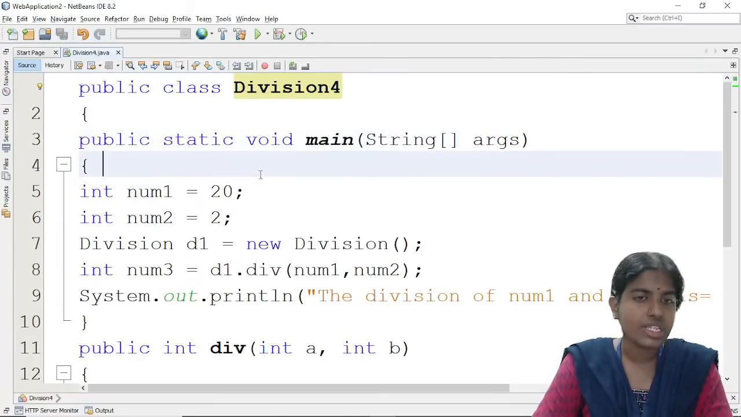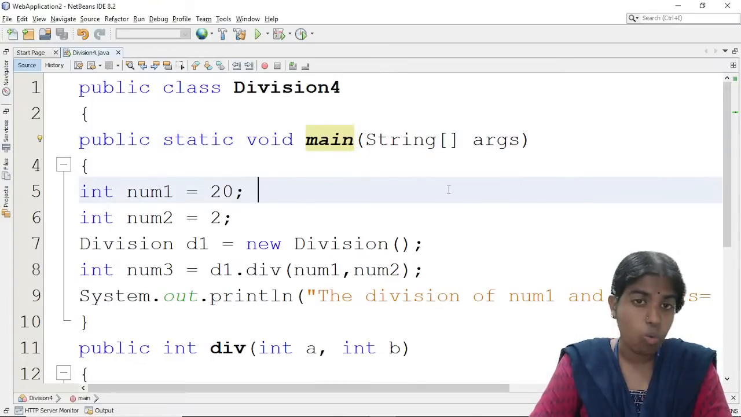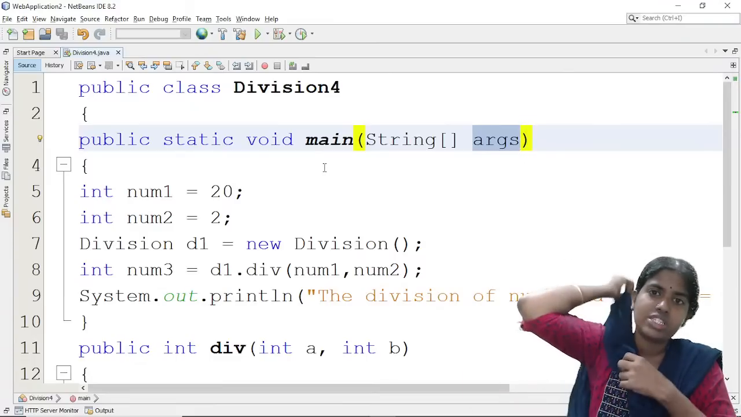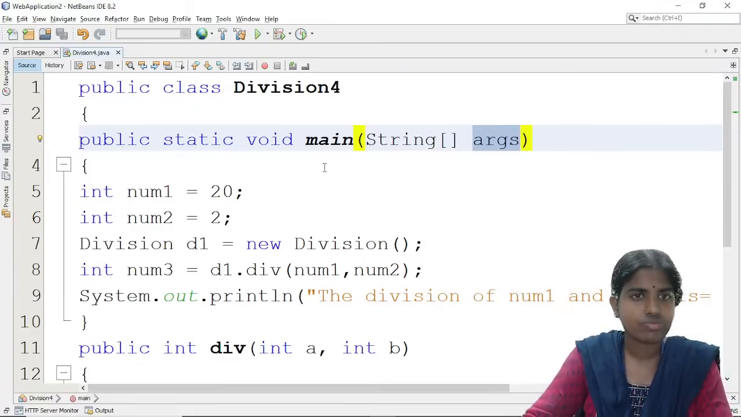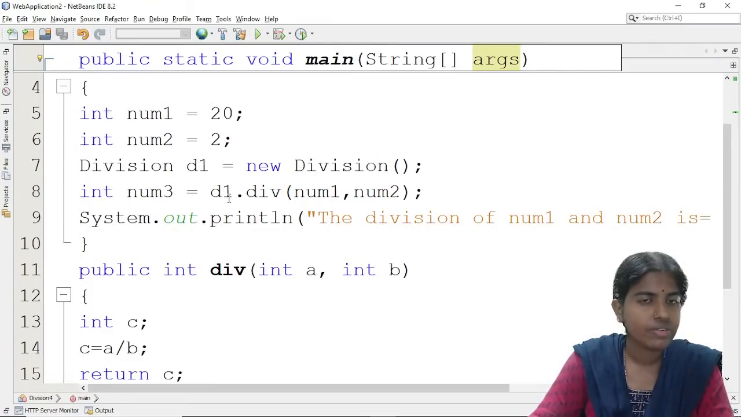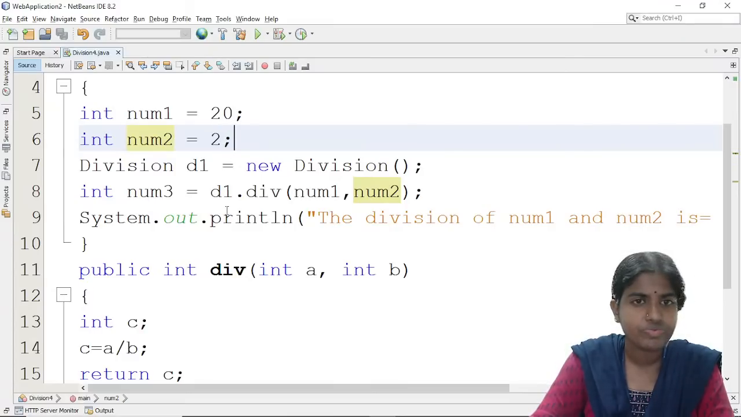So I am just coming inside. The JVM, the program execution, always starts from the main method. So public static void main, the argument is passed as a string array, String args. And inside this, whenever I want to initialize some integers, I am giving here int num1 equal to 20 and num2 equal to 2.